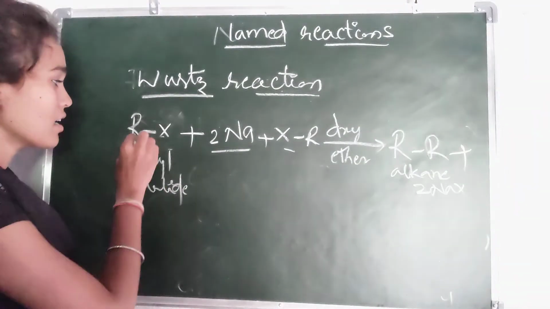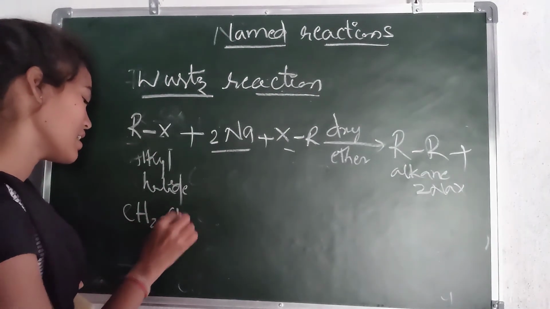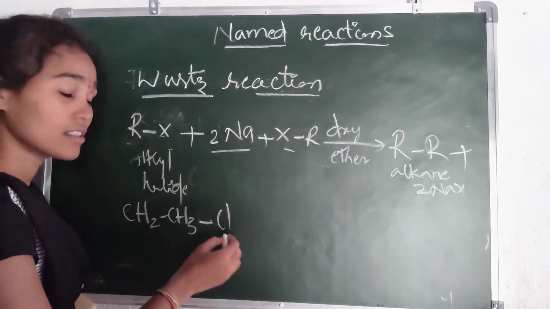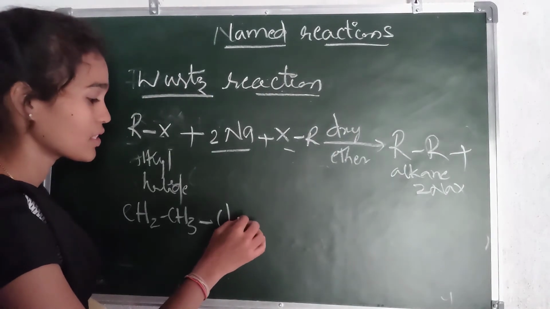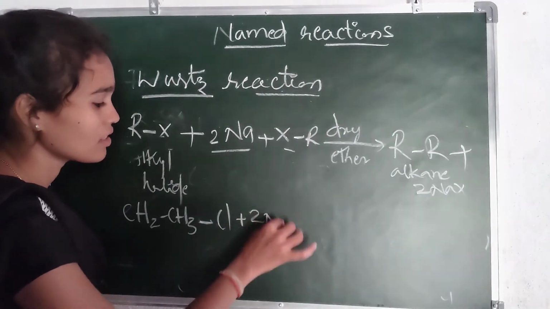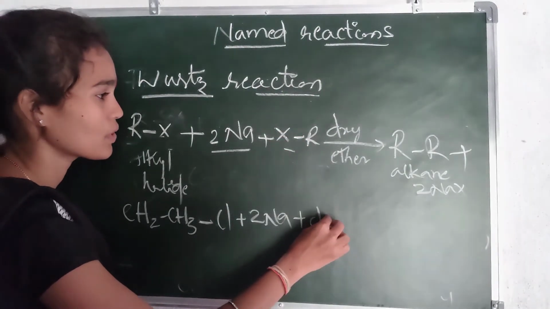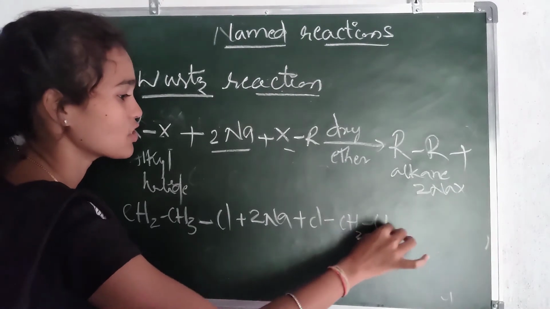So alkyl halides: now the alkyl we can take as CH2CH3. For supposing, I am taking chlorine here, you can write bromine also. First we write with chlorine, which reacts with sodium. The halogen is chlorine, the alkyl group is CH2CH3.